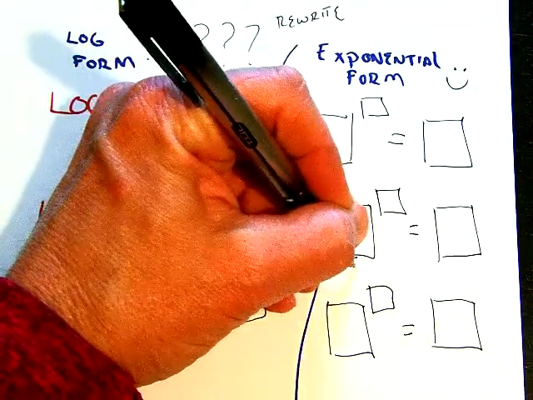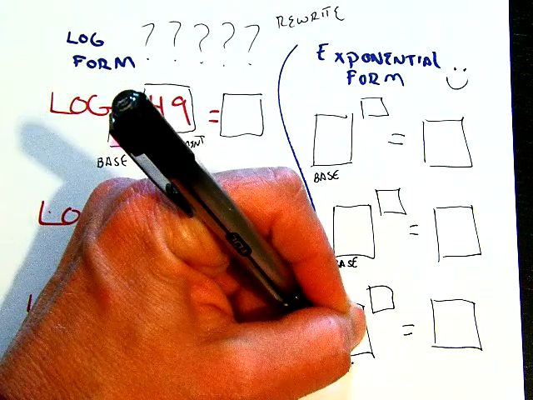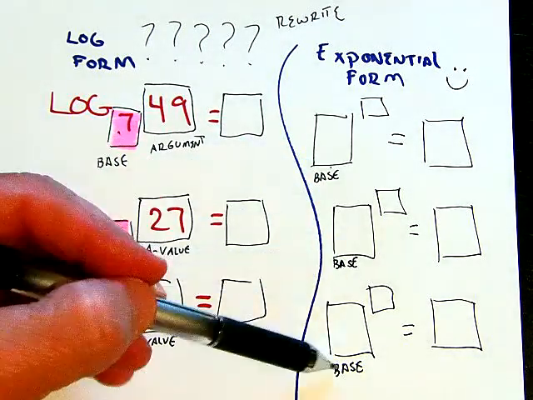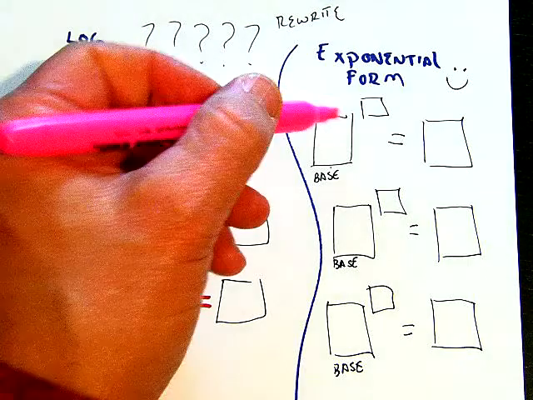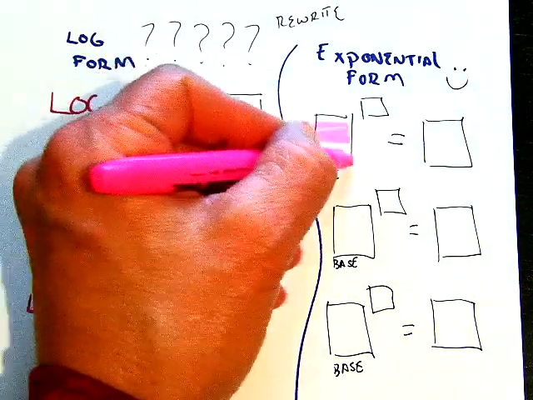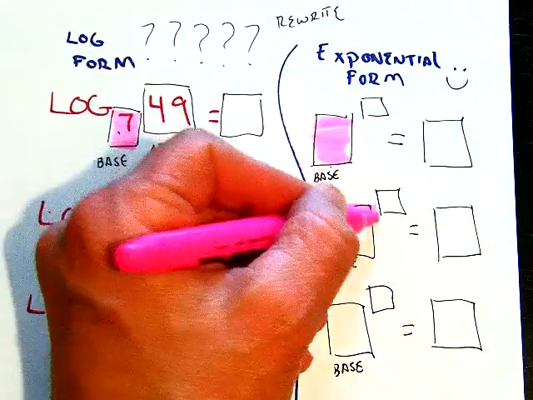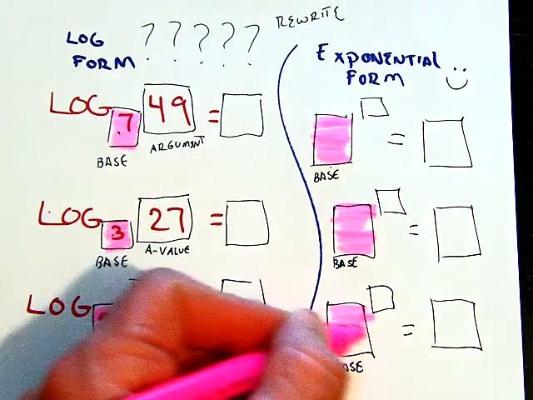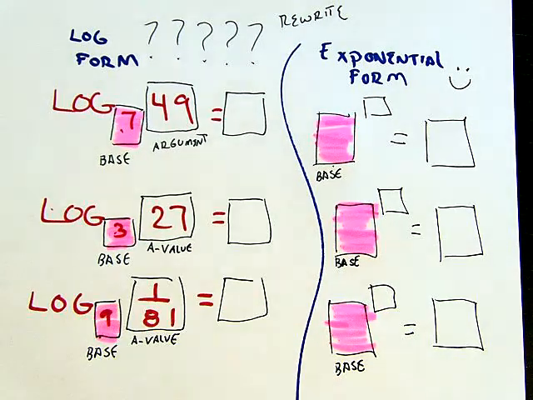The base is at the bottom. So if the number is here at the bottom of the log, the base is going to be the number at the bottom of the exponent. I'm going to highlight that in pink so you guys can see that's where the base goes, right there. Terrible coloring. I'm staying outside of the lines most of the time because I'm not a very good colorer.